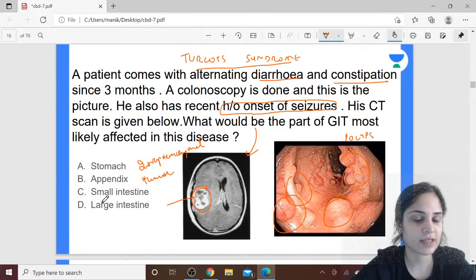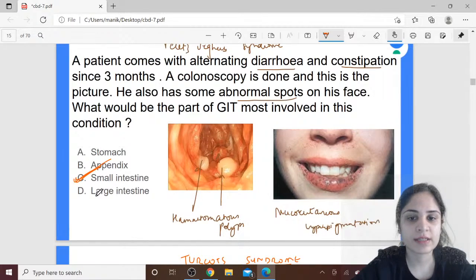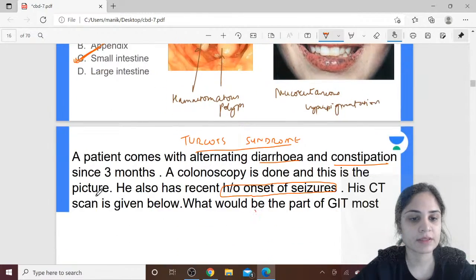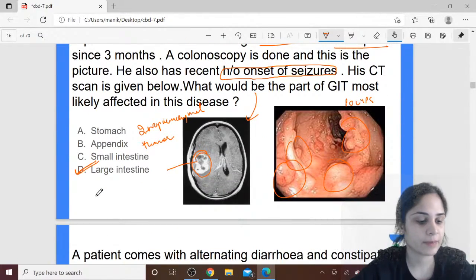Which part of the intestine is affected? Alright, so in Turcot syndrome, the part of the intestine that is affected is the large intestine. We saw in Peutz-Jeghers the small intestine was affected, but in Turcot's the large intestine will be affected.